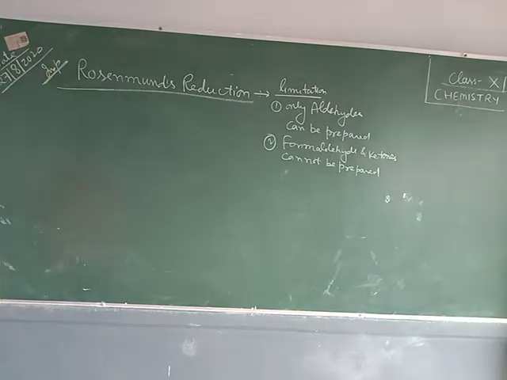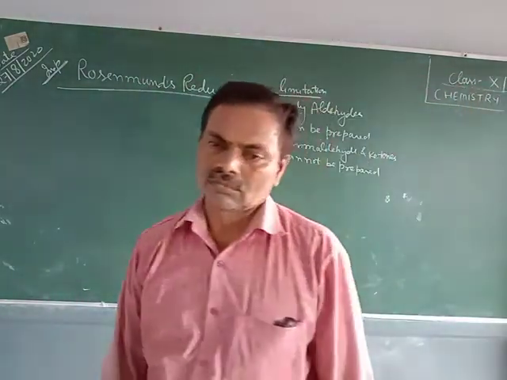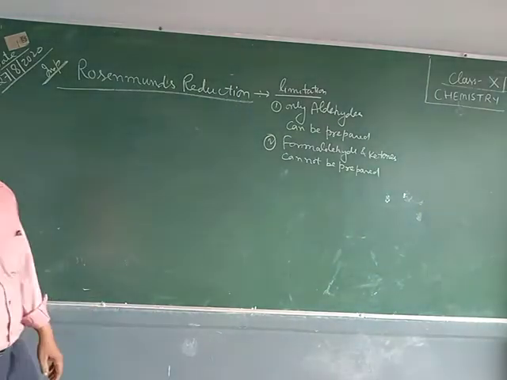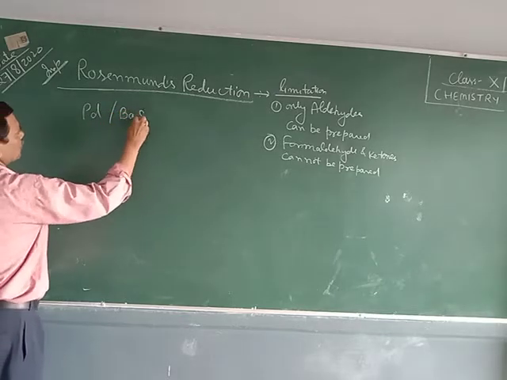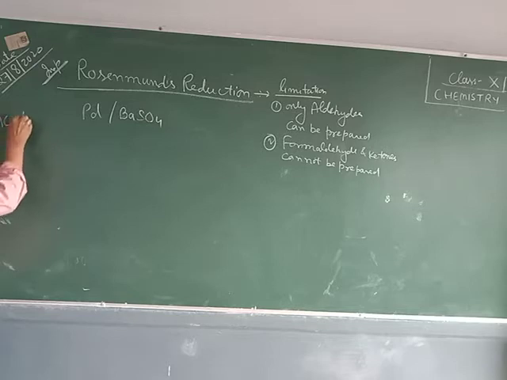Write down: when acid chloride is reduced in the presence of palladium barium sulfate, then aldehydes are obtained.